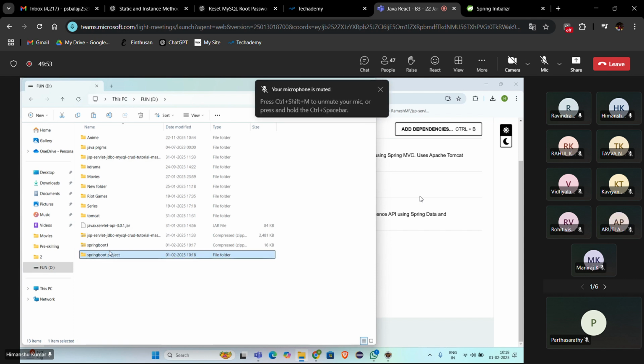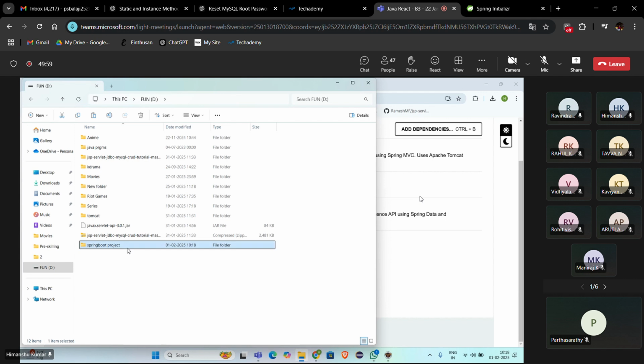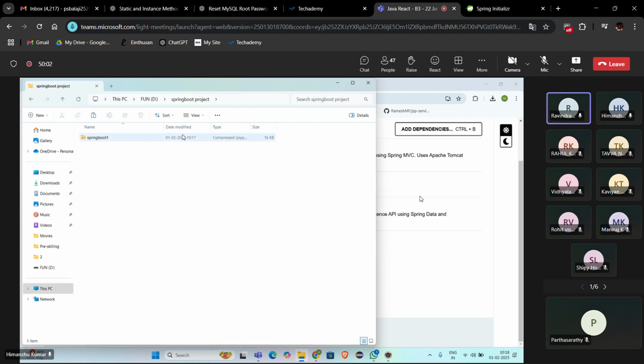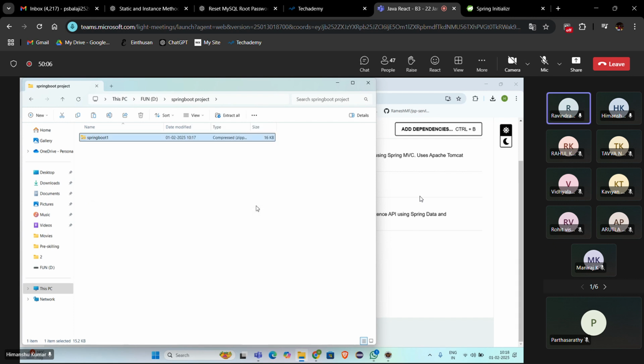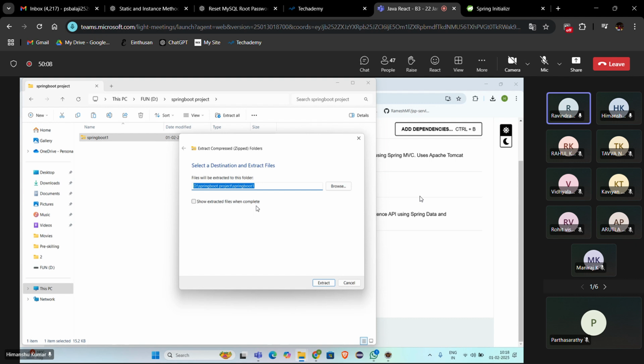Copy inside this folder. Now extract it. It is in the form of a zip, right? Extract it and import the project into Eclipse.